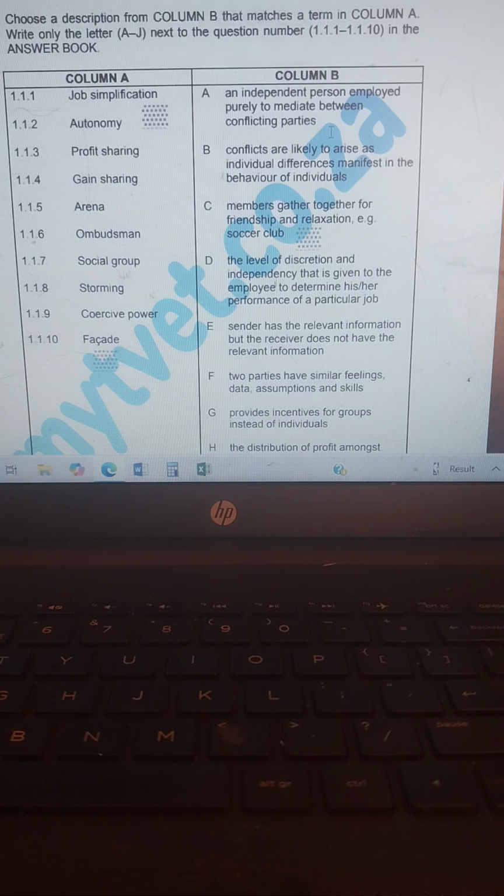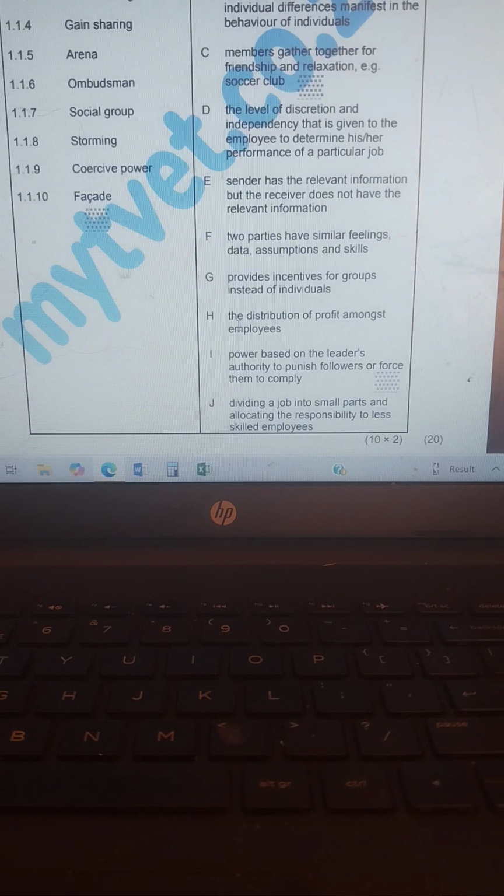Then we go to number 7, which is social group. Your answer there is C. Members gather together for friendship and realization, for example, a soccer club. Number 9, coercive power. Your answer there is I, power based on the leader's authority to punish followers or force them to comply.